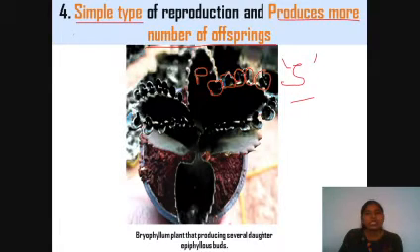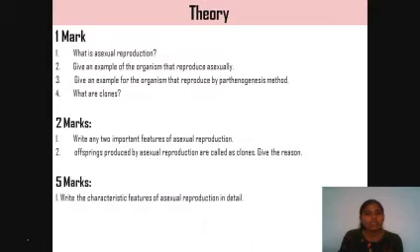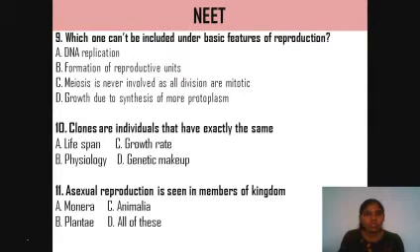Asexually, organisms can reproduce more offsprings. Okay, so we discuss questions. These are theory questions. You can go through these questions and try to solve them. Then these are the NEET questions.